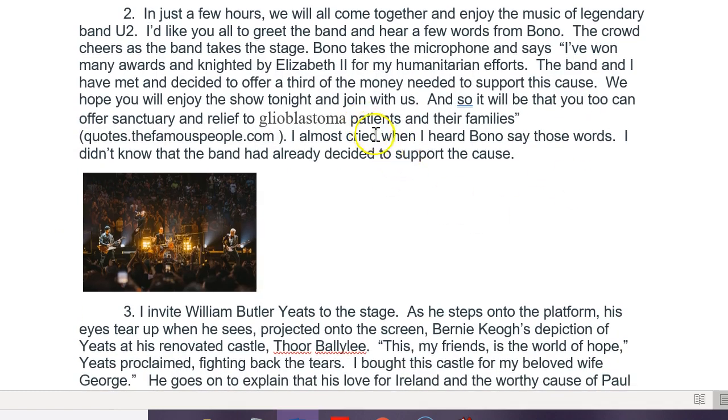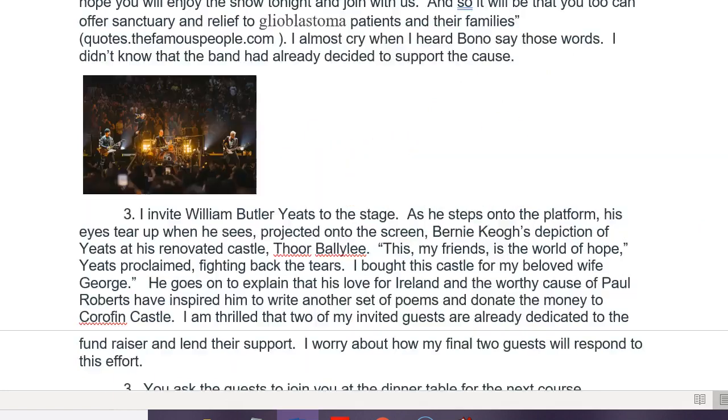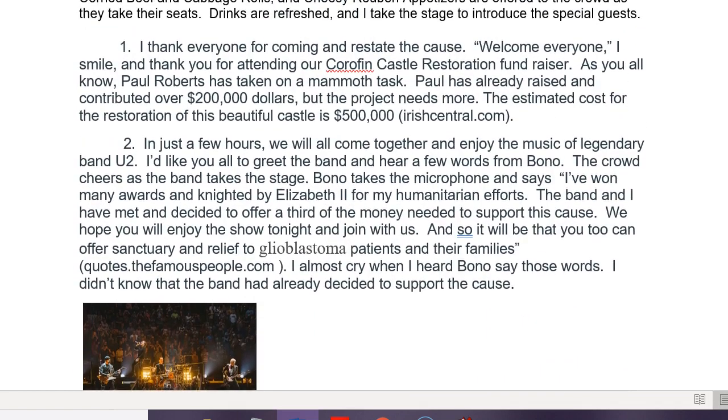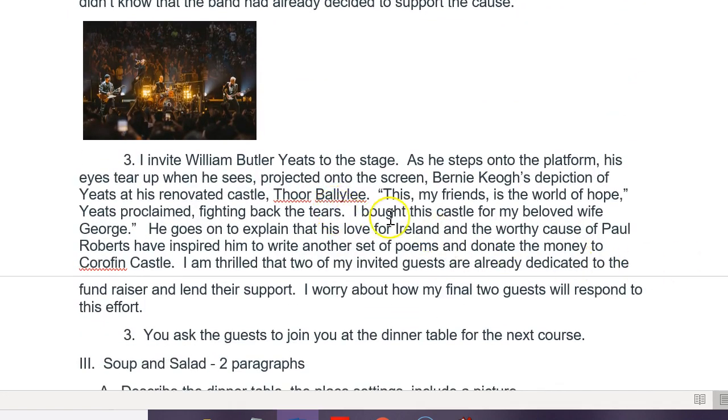Oh, I've already shifted tense. I'm keeping it in present tense. All right, now the next person up and the last person in this paragraph is William Butler Yeats because I'm introducing people who are for this project. And I have him up here.